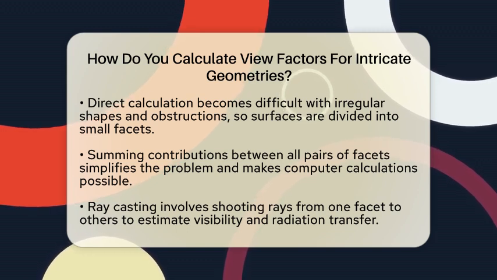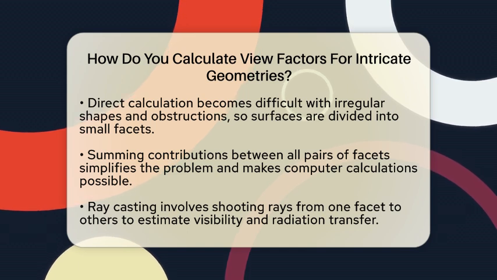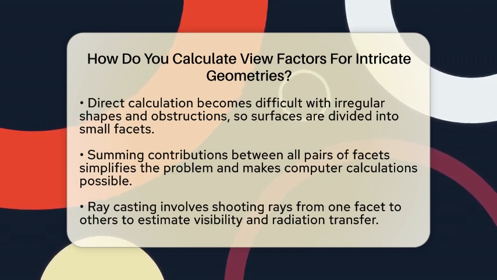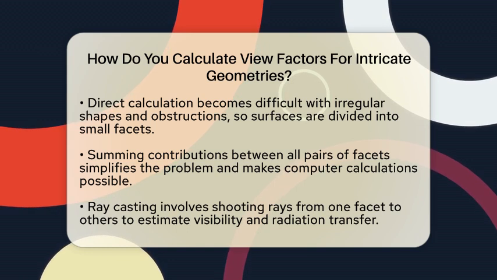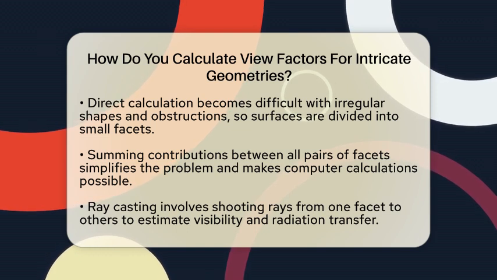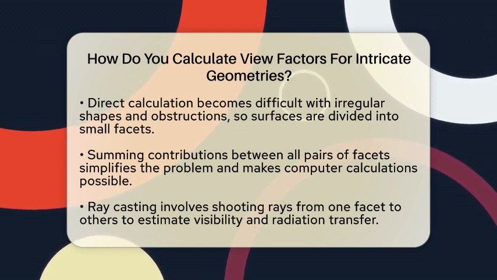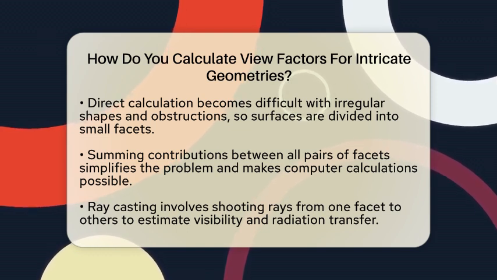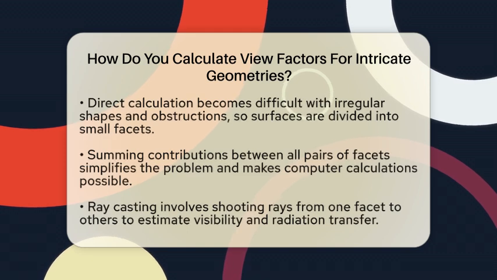Another approach is Monte Carlo simulation. Here, we randomly cast rays from the source surface and see how many reach the target. It's like tossing a lot of tiny balls and seeing how many land on the other surface. This method is flexible but can take longer because it relies on many random samples to get accurate results.